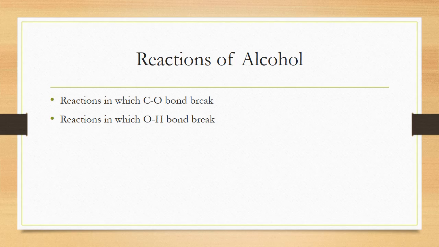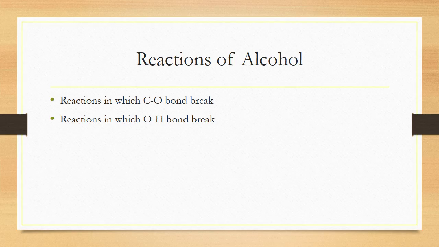Two things are very important. If you look at the structure of ROH, CH3CH2OH, ethyl alcohol, methyl alcohol, you can say two types of reaction can take place.